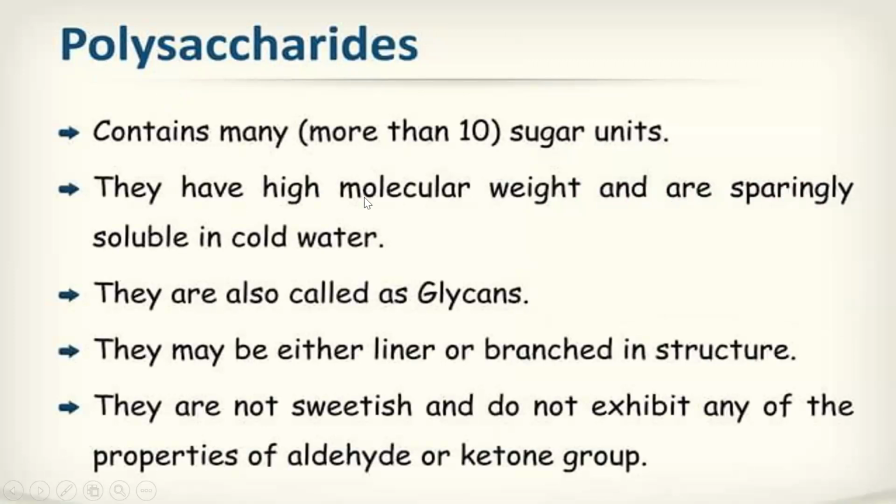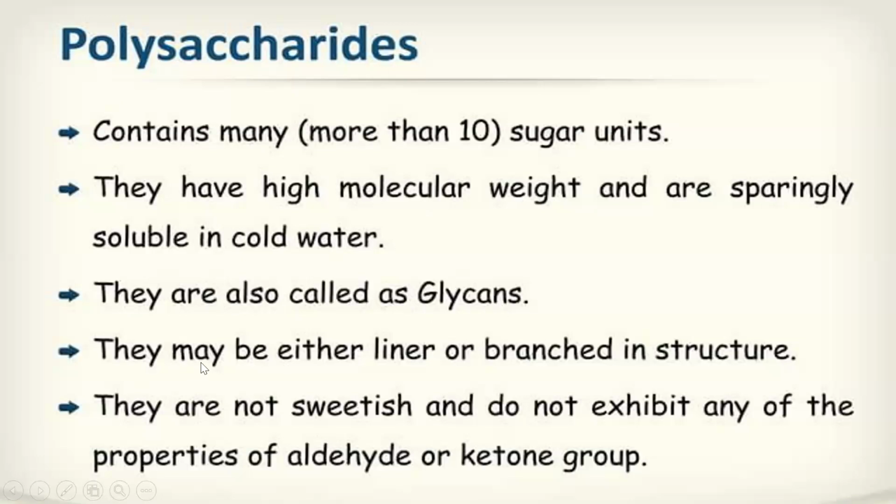They have high molecular weight and are sparingly soluble in cold water. Why do they have high molecular weight? Because they are made up of more than 10 sugar units. Since they are made up of more than 10 sugar units, they have high molecular weight. They are also known as glycans. The other name for polysaccharides is glycans.